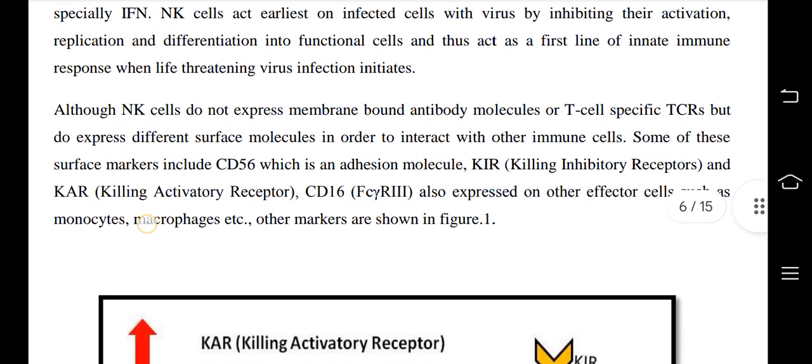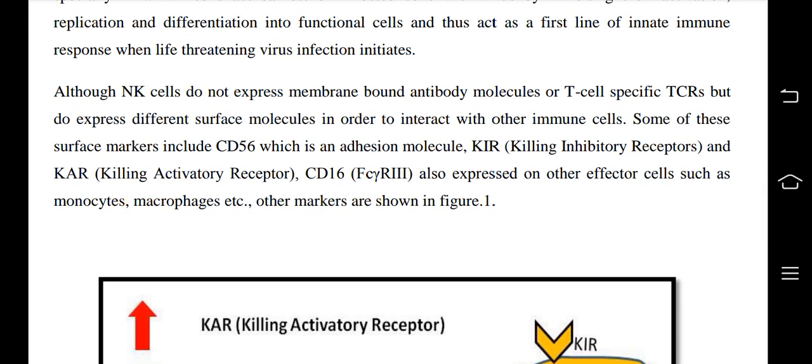Although NK cells do not express membrane-bound antibody molecules or T cell specific TCR, they do express different surface molecules in order to interact with other immune cells. Some of these surface markers include CD56, which is an adhesion molecule, KIR, killing inhibitory receptors, and KAR, killing activatory receptor. CD16, Fc gamma R3, is also expressed on other effector cells such as monocytes, macrophages, etc. Other markers are there.